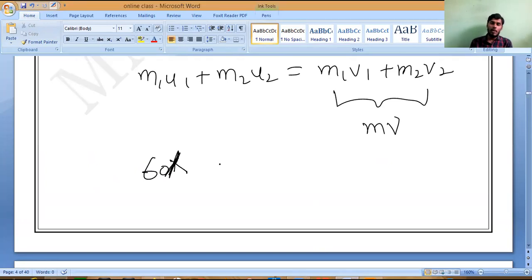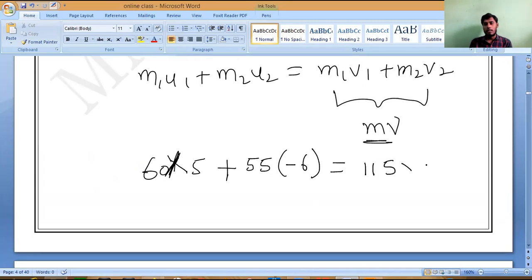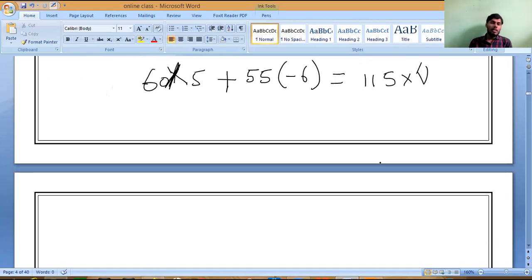So 5 meter per second plus M2 equals how much? 55 kg, into minus 6, which equals M1 plus M2 equals 115 into V. Is it yes or no? Yes, sir. Now, please all of you do it.